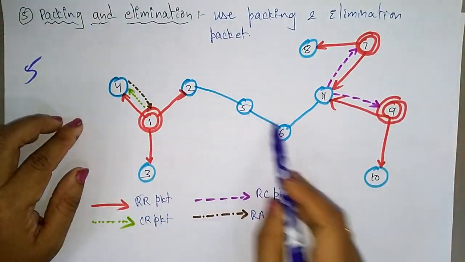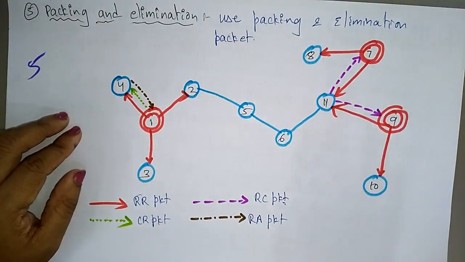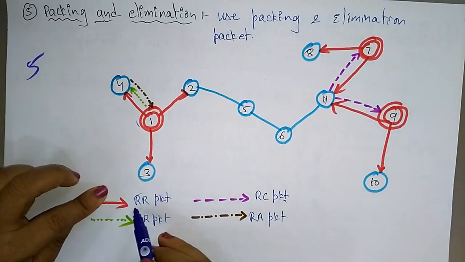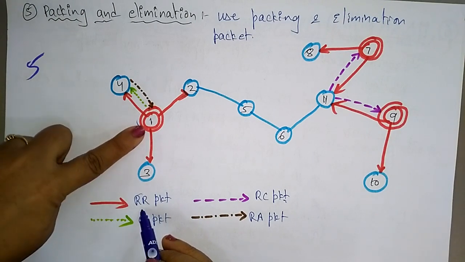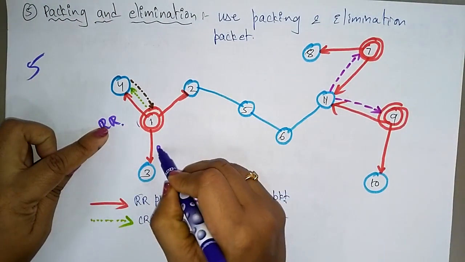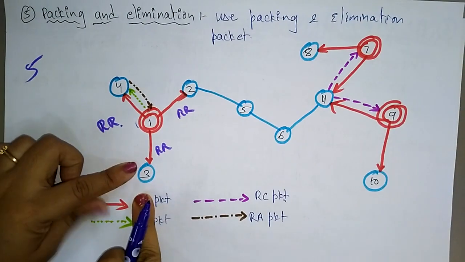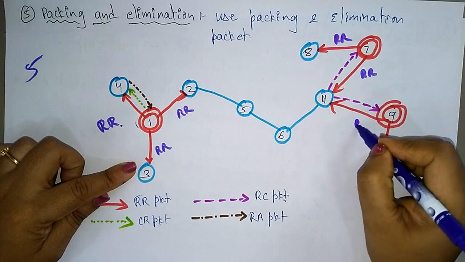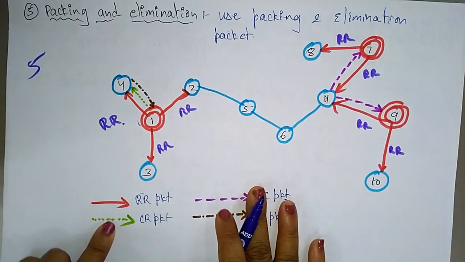So let's see, these are the different nodes. Here these nodes are participating in data transmitting and receiving: 1, 7 and 9. RR is nothing but reservation request. So here one is asking for reservation request, and this node is asking the neighbor nodes for reservation request. After requesting, suppose this dotted line is a collision report.